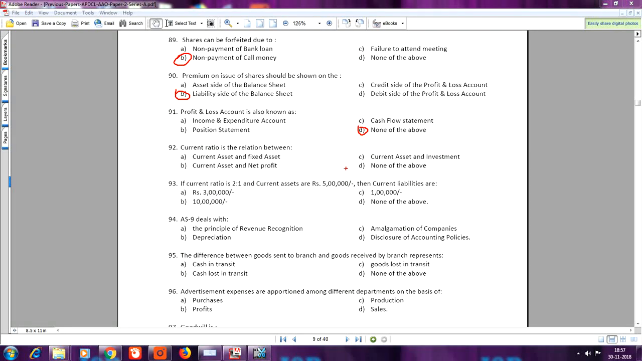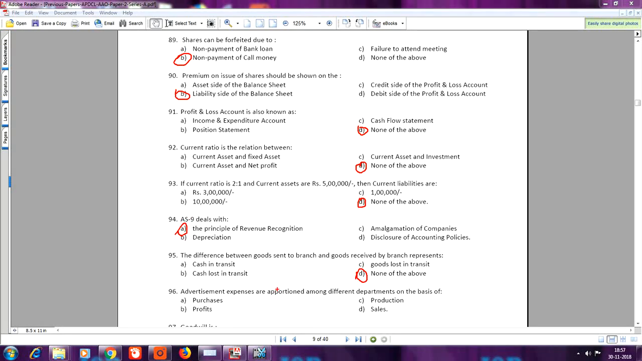Question number 92, current ratio is the relation between, here answer is D, none of the above. Question number 93, if current ratio is 2:1 and current assets are rupees 5 lakh, then current liabilities are, answer is D, none of the above. Question number 94, AS9 deals with, here answer is A, the principle of revenue recognition. Question number 95, the difference between goods sent to branch and goods received by branch represents, here answer is D, none of the above.